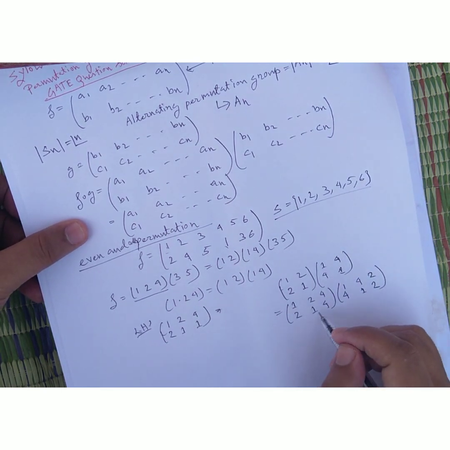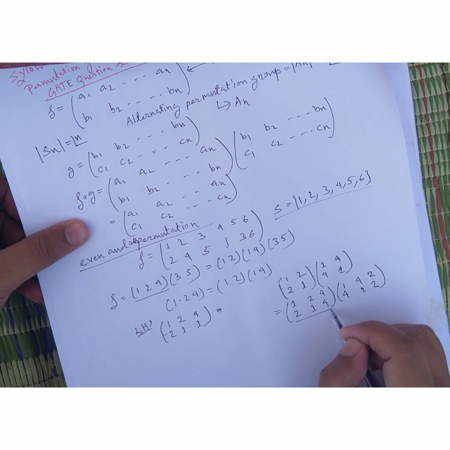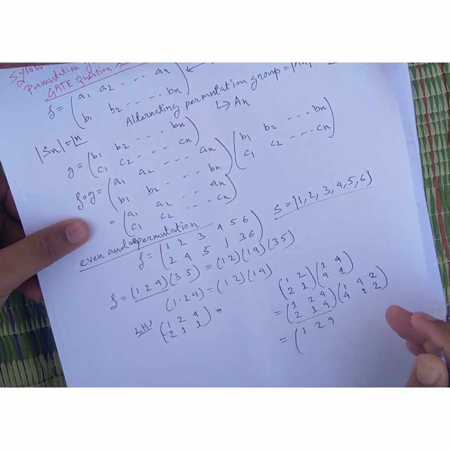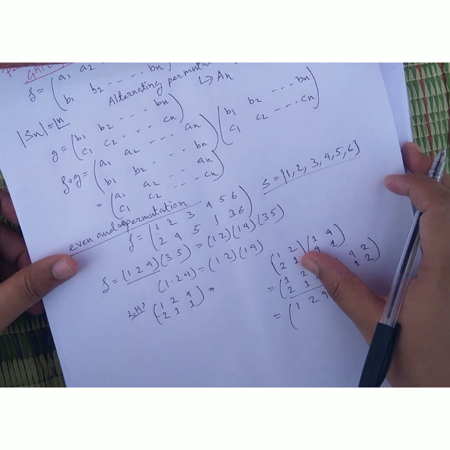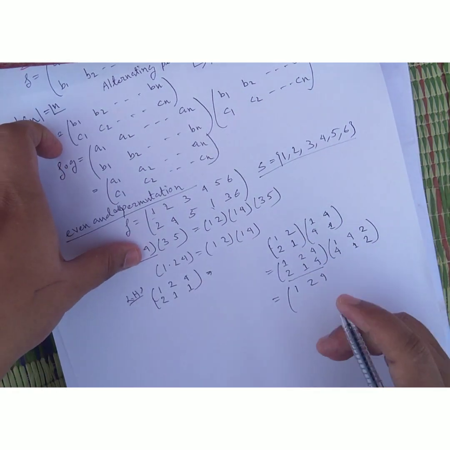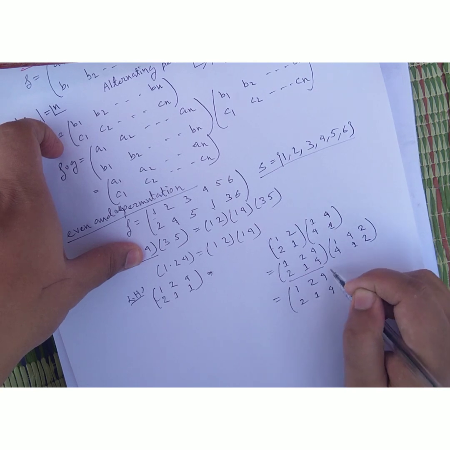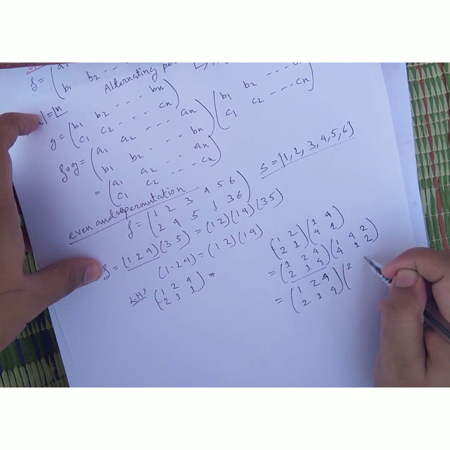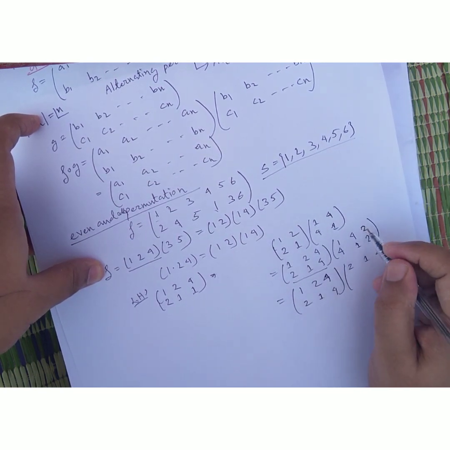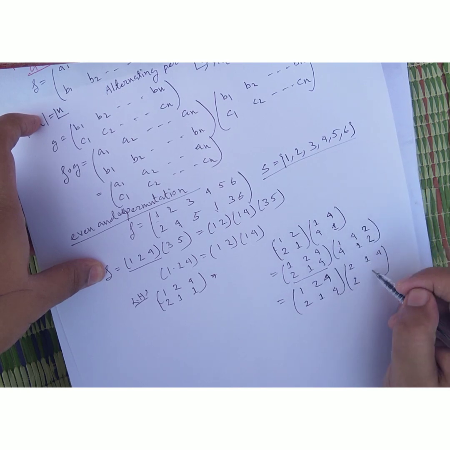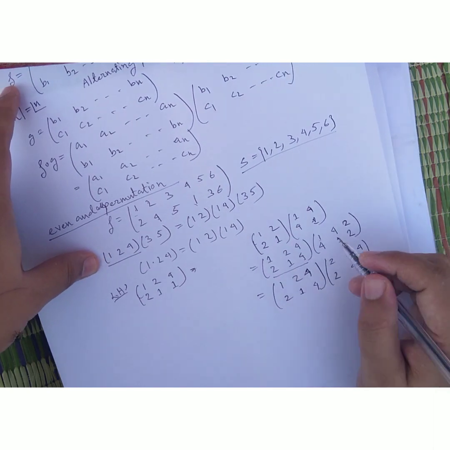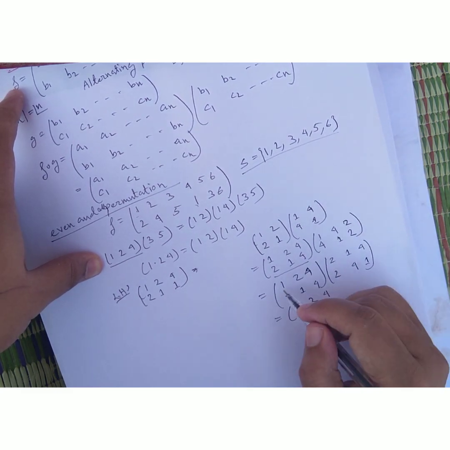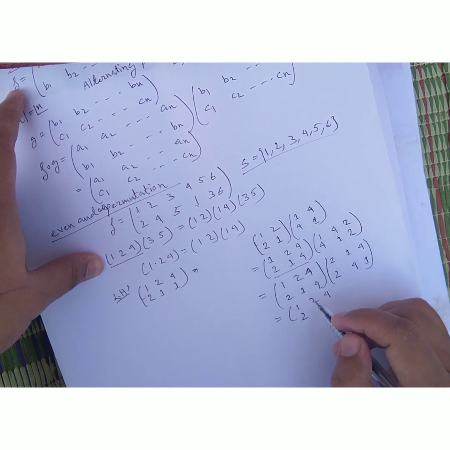Now you see the last line is 2 1 4; it should be changed. I will write this way: 1 2 4 over 2 1 4. 2 means 2, 1 means 4 and 4 means 1, so it will be 1 2 4.